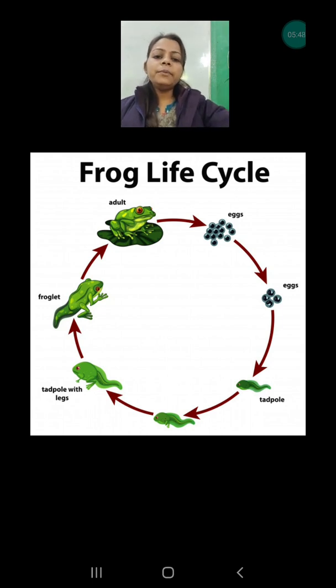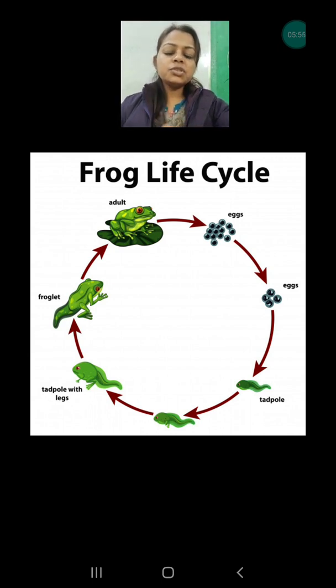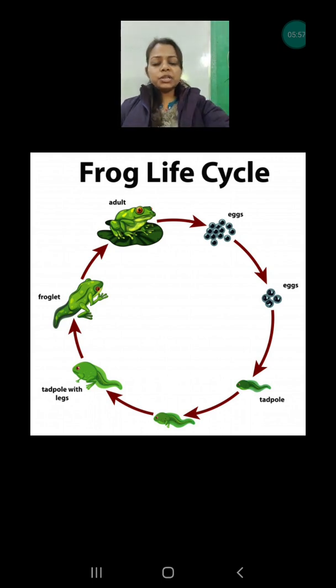After some time, a very tiny fish-like structure comes out from the jelly-like egg, which is known as a tadpole, and these tadpoles look like fish. Why? Because they do not have anything except a tail. So at this initial stage, you cannot recognize whether it is the frog or the tadpole. That's why we sometimes say tadpoles look like fish.